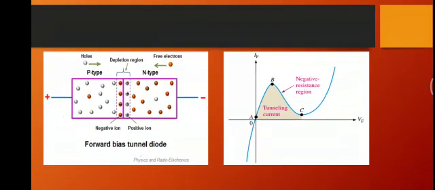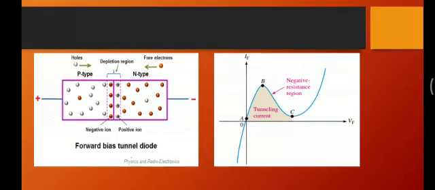So here we can see a forward biased tunnel diode and a graph which shows it. Here is a p type and here is an n type, and this portion is the depletion region, which consists of negative and positive ions. In the p type we will find holes, and in the n type we will find free electrons. You have to remember it. And here is a graph between the current and voltage. It starts from the origin, and at some point we will find a tunneling current, and there will be a negative resistance region.